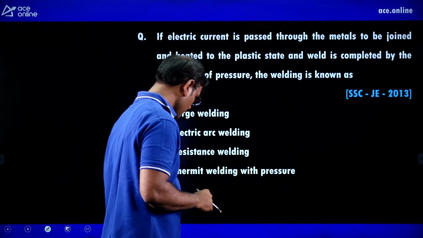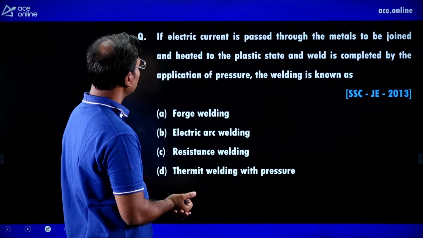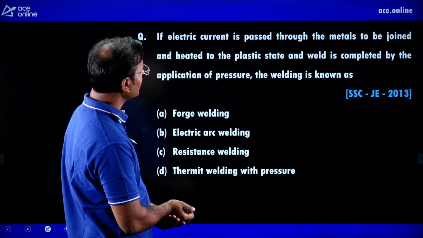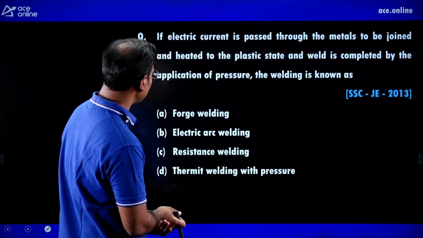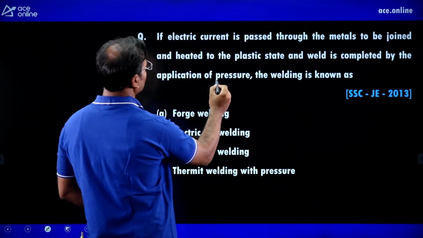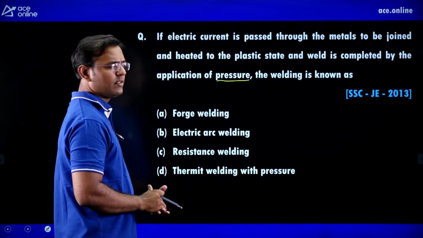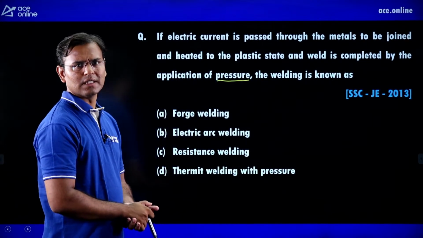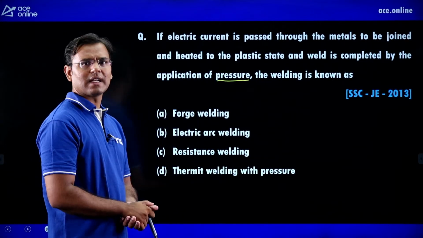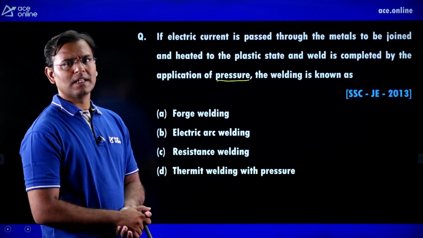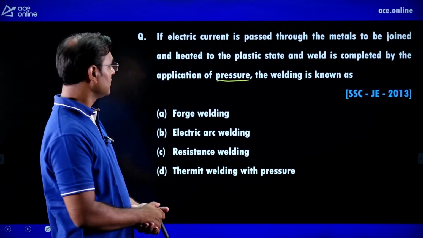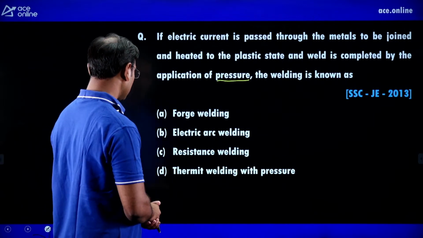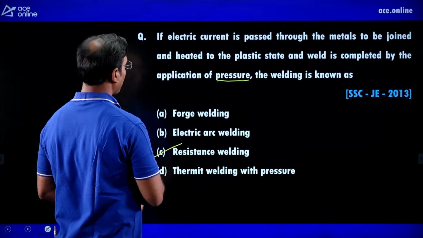Next, if electric current is passed through the metals to be joined and heated to the plastic state, and the weld is completed by the application of pressure. Guys, resistance welding is a pressure welding method. In one diagram, we discussed that in resistance welding, the electrode is giving force on the welding plate. Then here the correct answer is resistance welding.